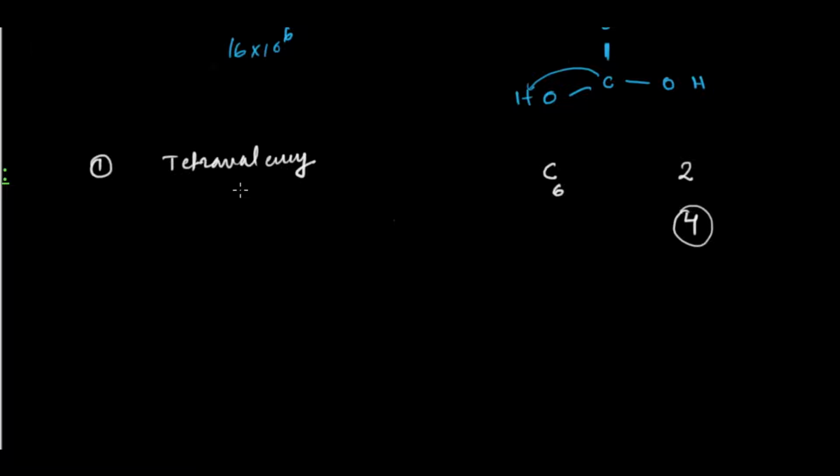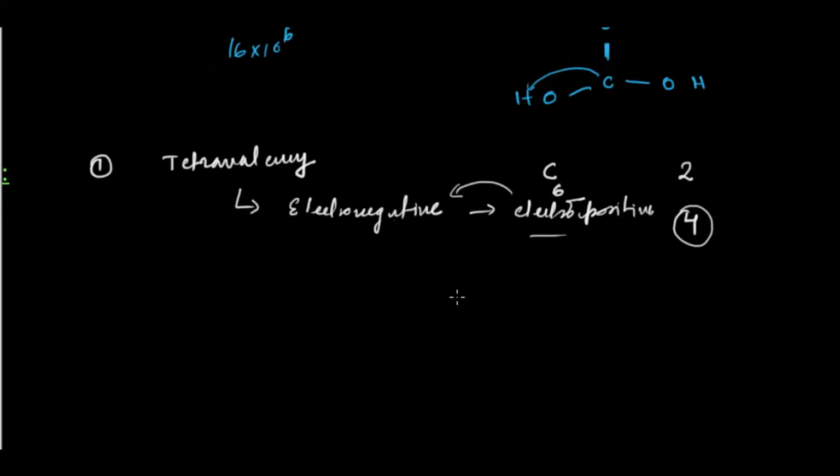So carbon is quite electronegative. In the same way, carbon is also electropositive. Its tendency of losing and gaining electrons is almost equal, though it is more electronegative than electropositive.